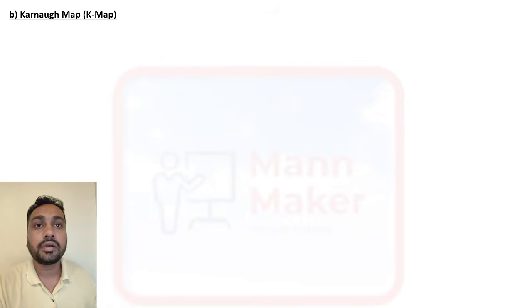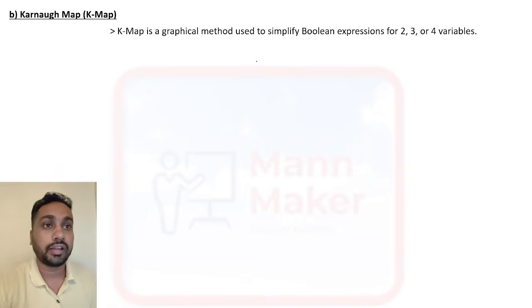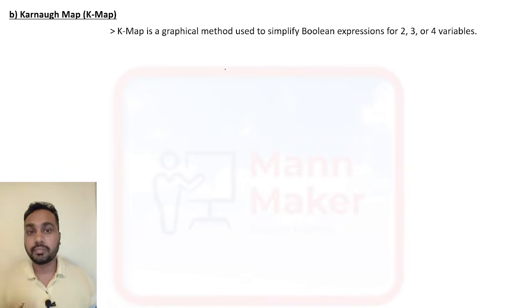Now we have the Karnaugh map, that is the K map, another simplification technique. This is the graphical representation of a Boolean expression of 2, 3 and 4 variables. Okay, this is the graphical method.